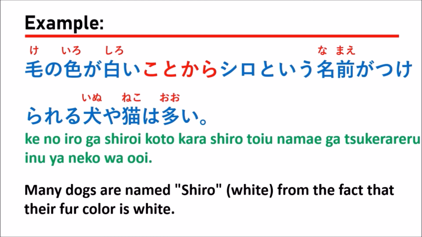That means when they set names for pets such as dogs and cats, it depends on the reason of the fur color, right? Sometimes red, sometimes brown, sometimes white. So in Japanese you can name them accordingly.